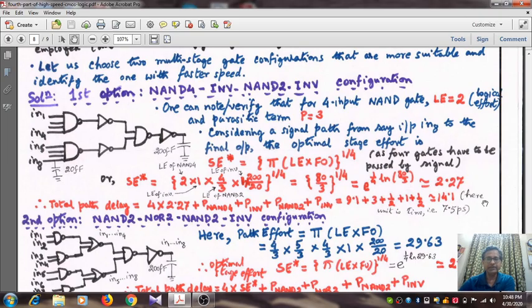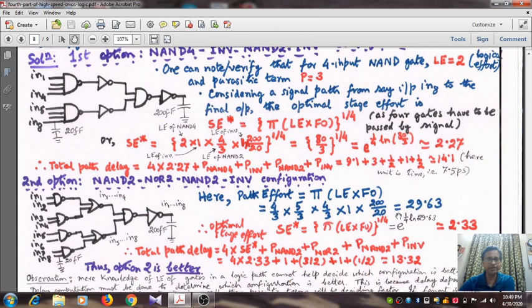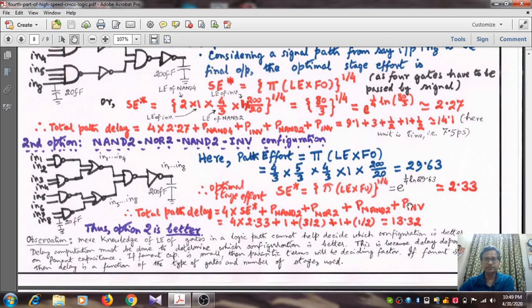So it is nearly 14.1 and the unit is tau, 7.5 picoseconds. So the absolute value, if you want to find, it will be 14.1 multiplied by 7.5, that will give you picoseconds. But this normalized value is also acceptable.